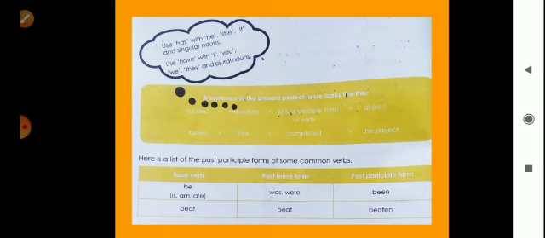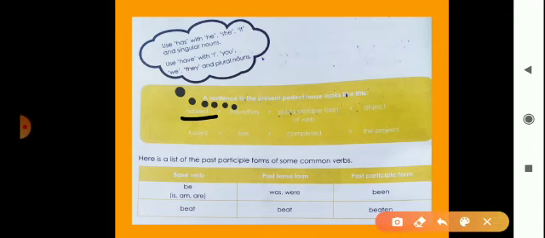Okay, so here first is the subject, plus have or has. It depends on the subject. If the subject is I, you should use have. But if there is a third person, you should use has. After that comes the past participle form of the verb, and then plus the object. This is the formula of present perfect tense.